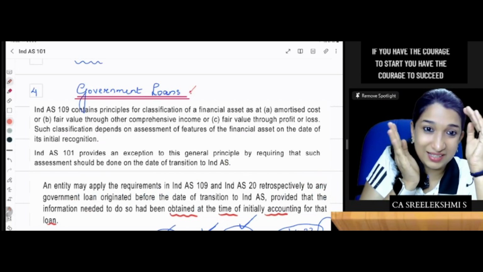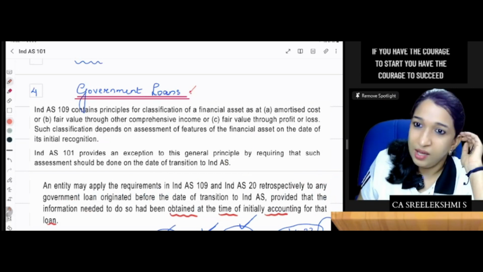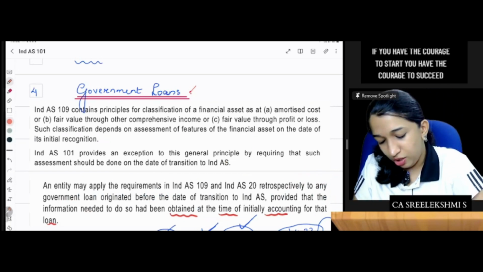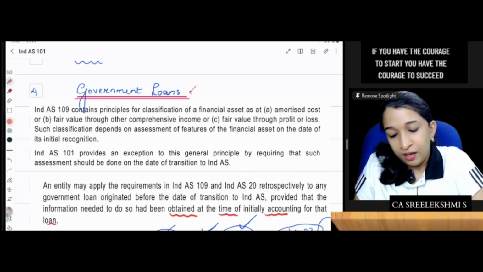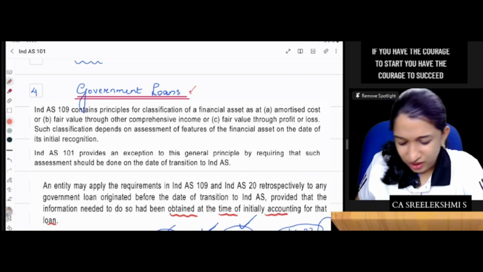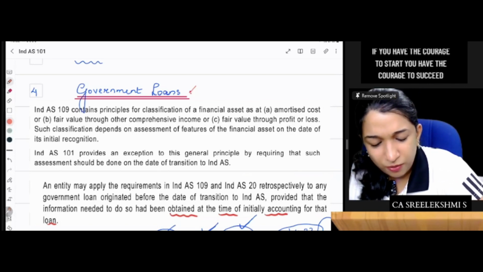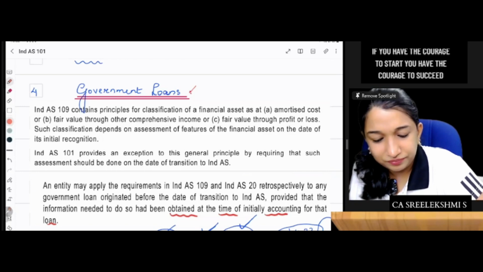Again, ഭയങ്കര easy point ആണ്. Just you need to study. What is this treatment of government loans? Listen here. See, actually give me an idea. What is this point? IND AS 20.